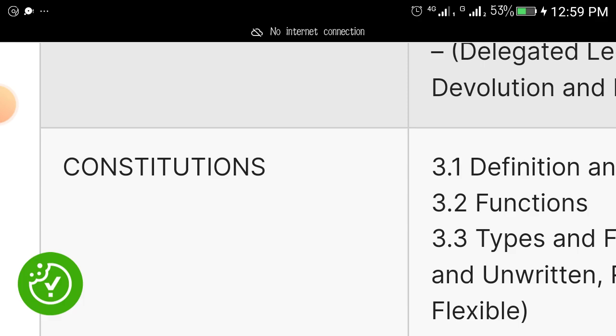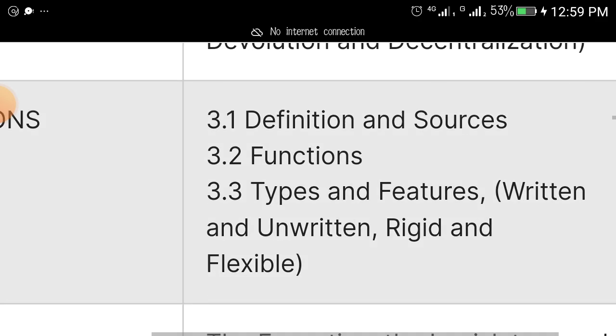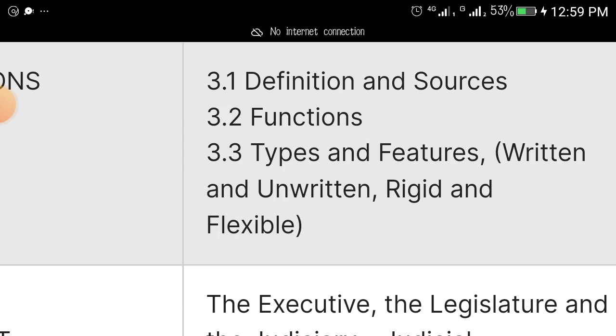The next topic is constitution. So under constitution, study definition and sources of constitution, functions of constitution, kinds and features of constitution, like written constitution, unwritten constitution, rigid constitution, flexible constitution.